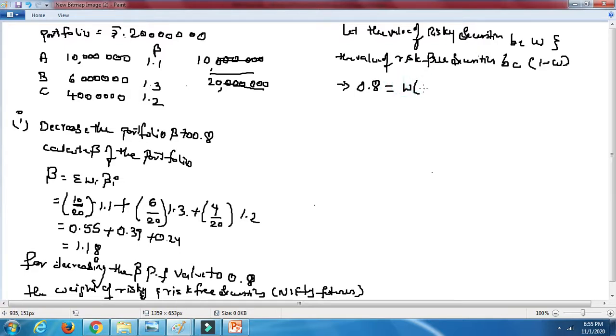So W times the beta we got, 1.18, right, plus 1 minus W.